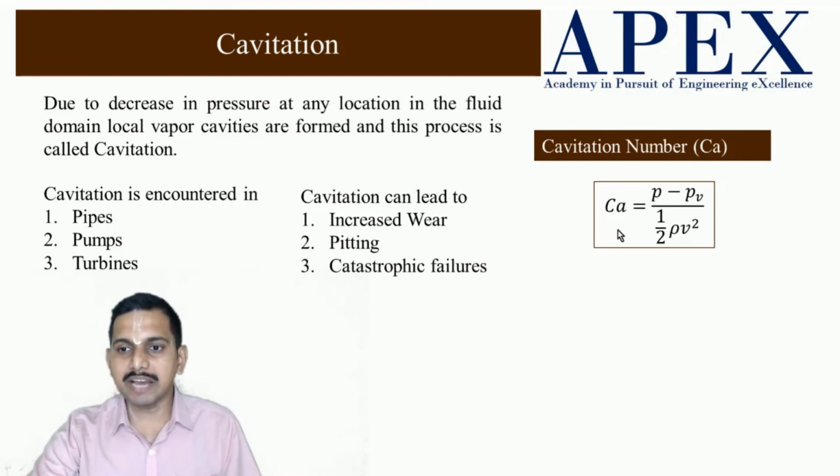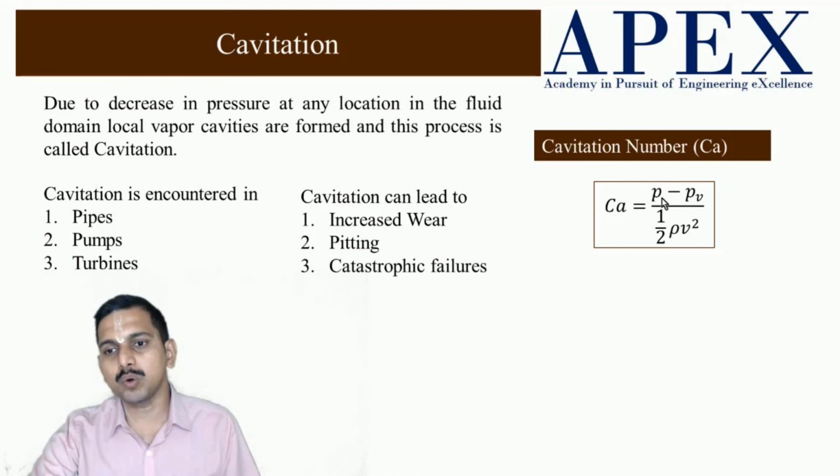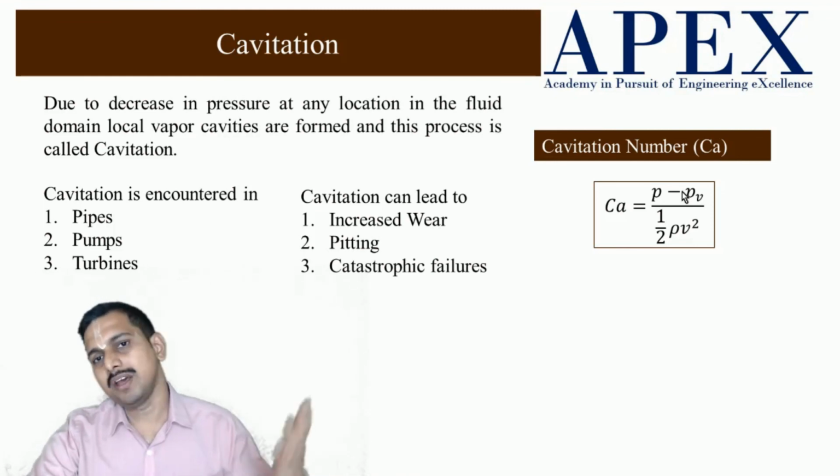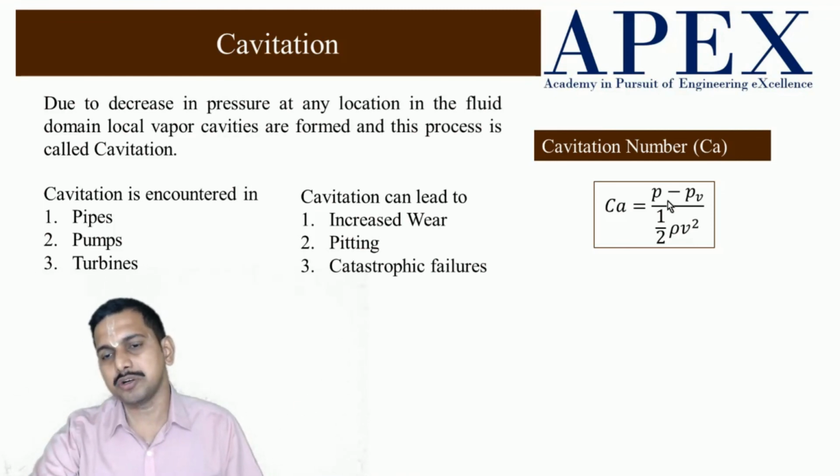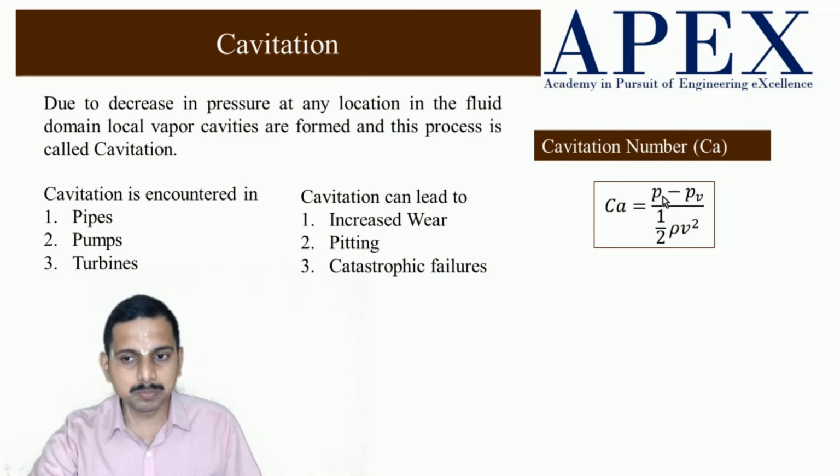This cavitation number quantifies how close we are to cavitation. If P minus PV is much higher, we can be more assured that cavitation will not happen. But if P minus PV is much lower, then we have to worry about cavitation.